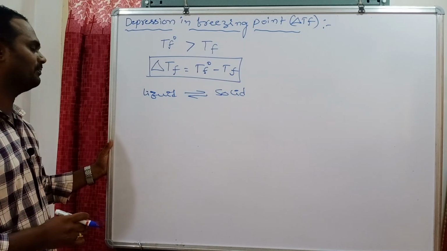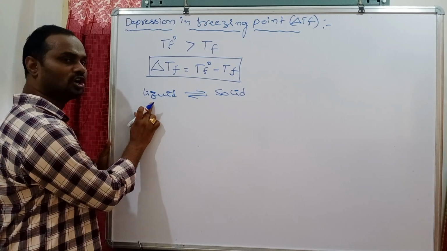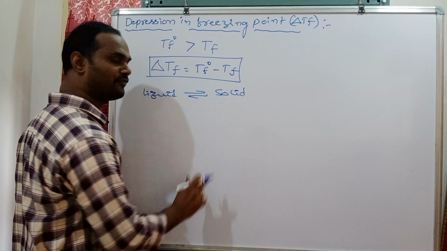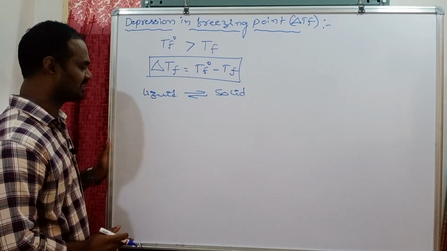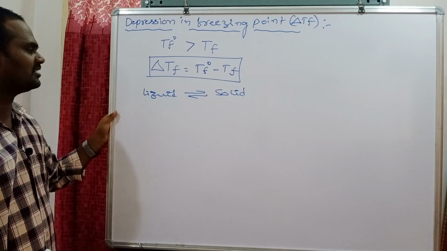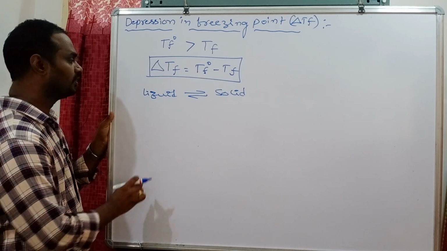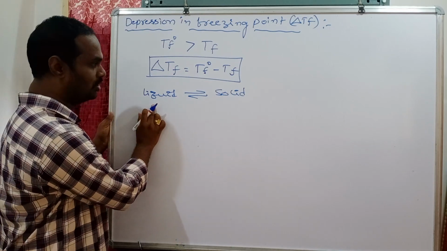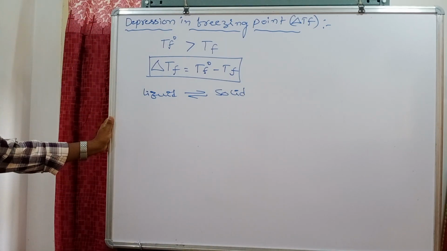At equilibrium, the temperature at which the vapor pressure of the liquid phase is equal to the vapor pressure of the solid phase is called the freezing point.